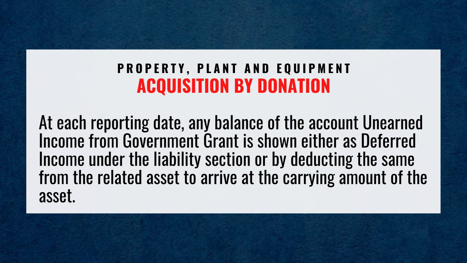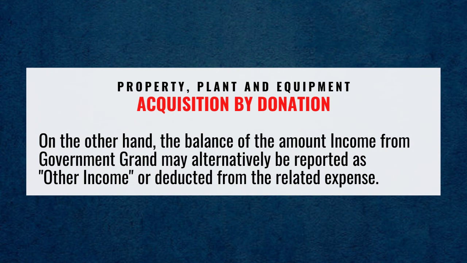At each reporting date, any balance of the account unearned income from government grant is shown either as deferred income under the liability section or by deducting the same from the related asset to arrive at the carrying amount of the asset. On the other hand, the balance of the account income from government grant may alternatively be reported as other income or deducted from the related expense.